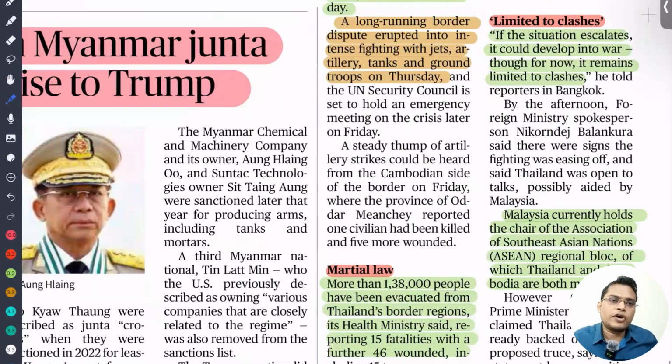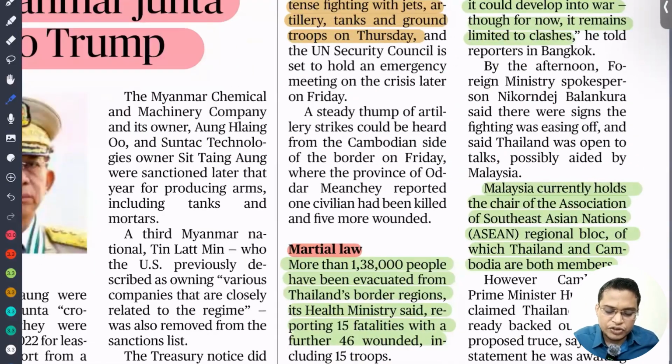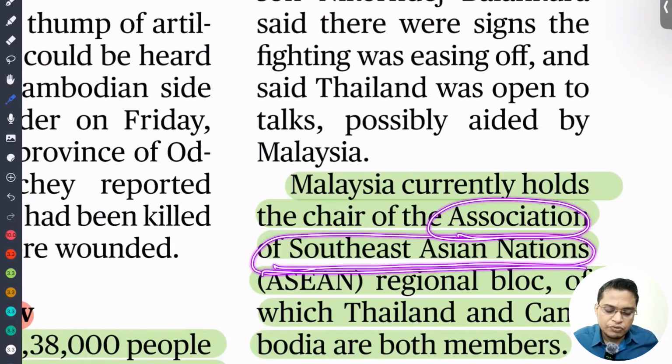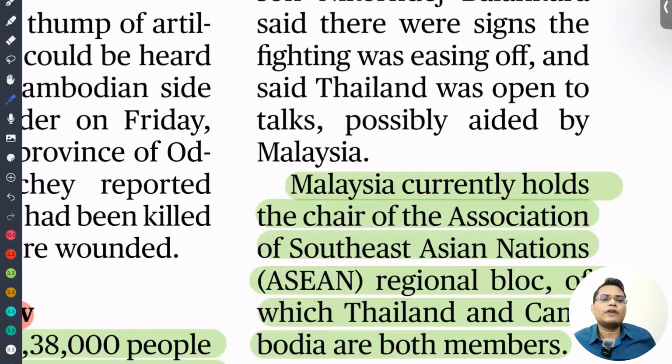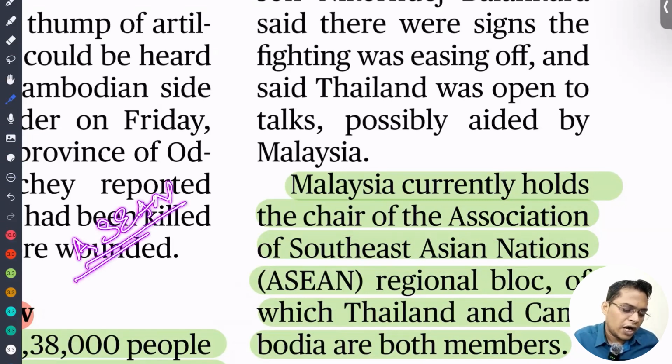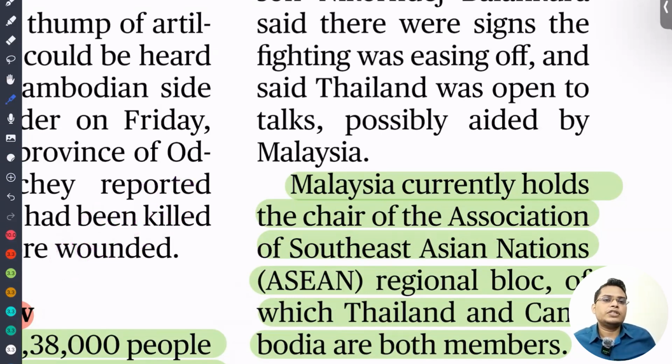And both these countries are part of ASEAN, the Association of Southeast Asian Nations. So it is a regional bloc of which Thailand and Cambodia both are members. So dear students, tell me the members of the ASEAN countries. It is your homework. You have to study about ASEAN countries. How many members are there? Which charter have they established? Where is the headquarters located? And recently, at which summit did India invite an ASEAN country as chief guest of our Republic Day? So you have to study the relationship between ASEAN and India in detail. Okay.